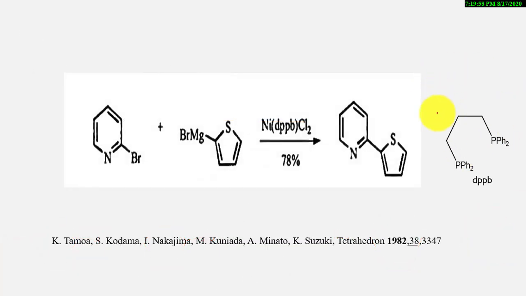Now let's see this example. This is the starting material which reacts with the Grignard reagent in the presence of nickel, zero oxidation state. Here DPPB is this one. This is the structure of DPPB. After that the coupled product of these two will be obtained. The bromine bond and this BrMg, which is the Grignard reagent, will be eliminated, and these two will be coupled in the presence of nickel zero metal, and thus the Kumada coupling reaction is explained by this reaction.